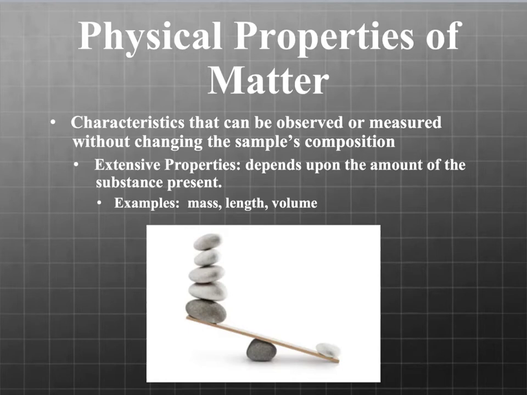Okay, you're not changing the person, you're not changing the properties, just one has more mass than the other. So an extensive property, the amount of substance that is there, the amount of matter that is there, will change the extensive property. It doesn't change the sample's composition, so it's still the same thing, you just have more of it.